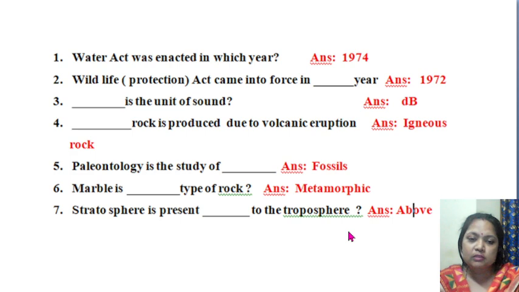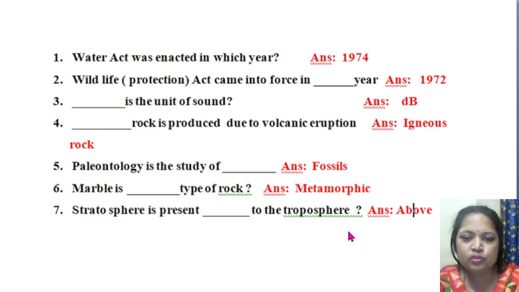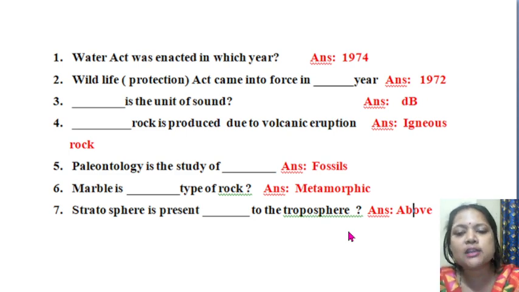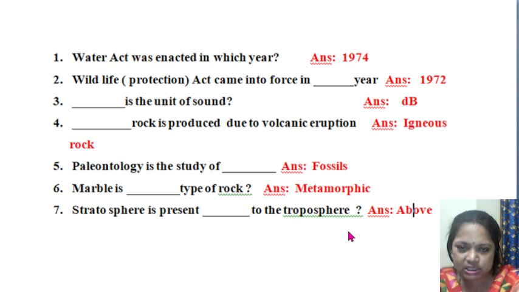And in this branch, what do we study about? We study about fossils. Okay. So do you know what you mean by fossil? You know that earthquake is one hazard, a natural disaster. After the earthquake, several components like plants and animals get buried under the earth's surface.